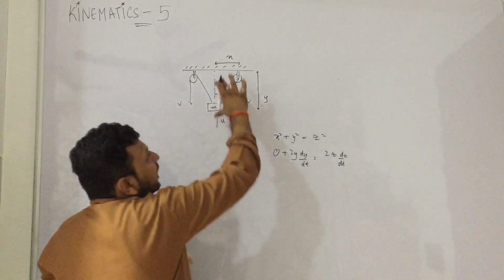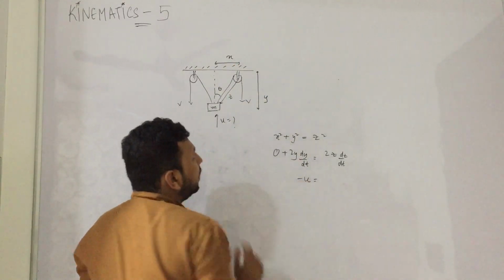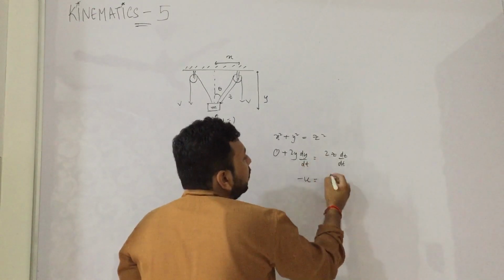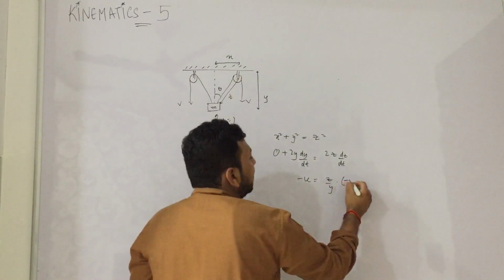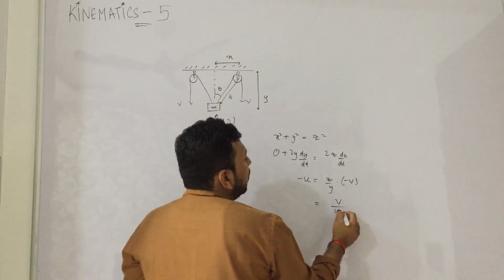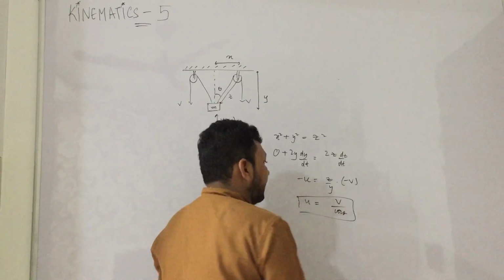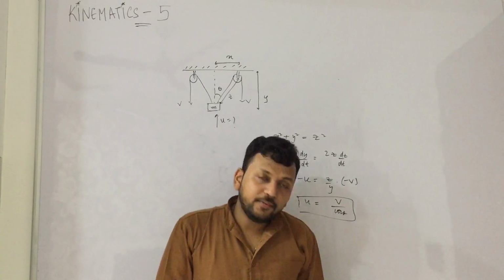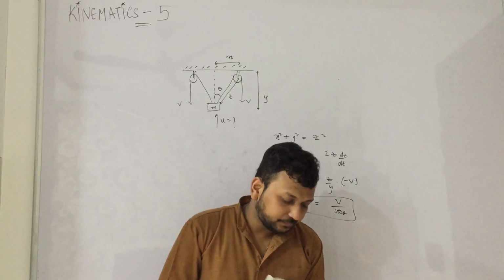So dy by dt is the rate of change of y, that is your minus u, because it is decreasing. Then y by z, the 2 gets cancelled, into dz by dt. That means minus v, the rate with which it is decreasing. Now y upon z becomes cos theta. That's it. The question is finished. u is equal to v by cos theta. Constraint type of question. We have done the derivative and we have got the answer. As simple as that.